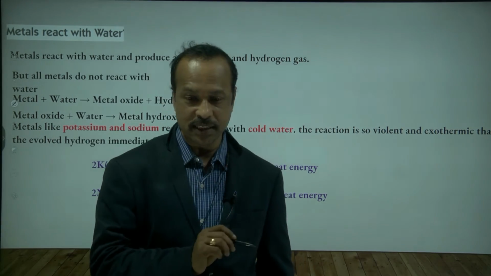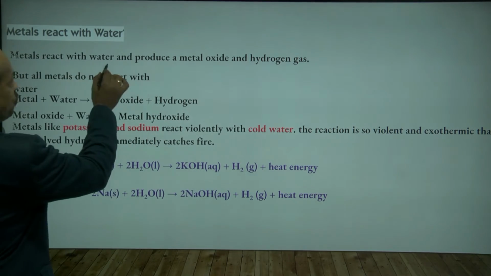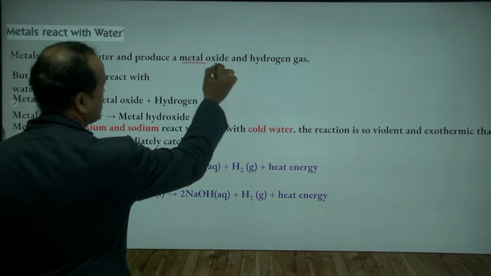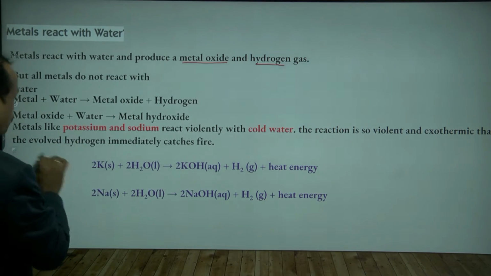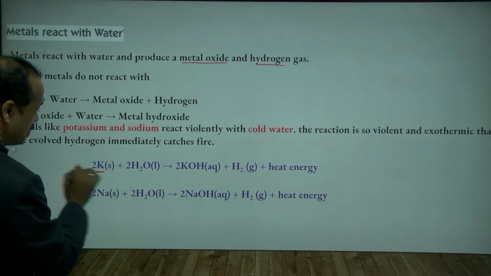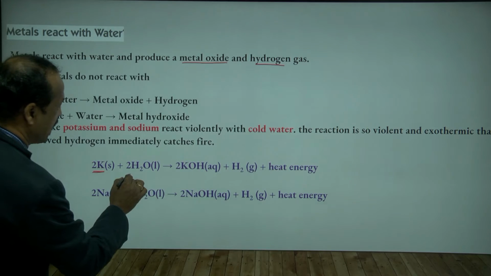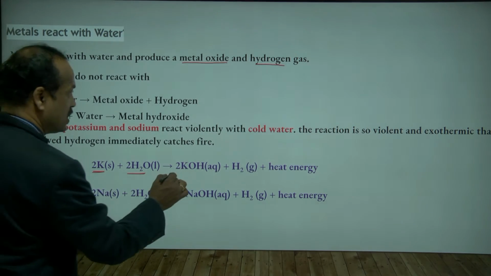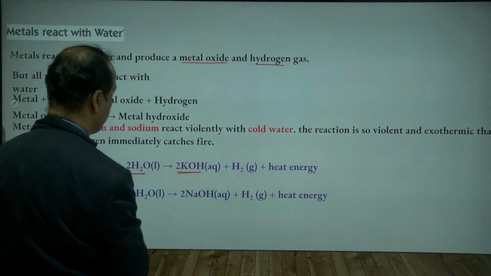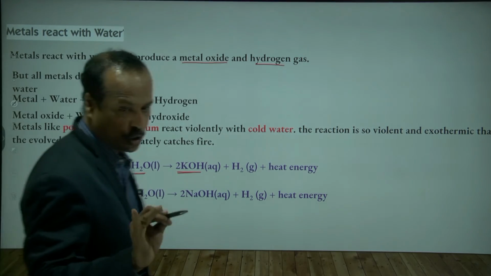I'll explain with examples so that you can understand. Metal reacts with water to produce metal oxide and hydrogen gas. For example, K means potassium. It reacts with water and forms the hydroxide, means base. This reaction takes place in two ways.